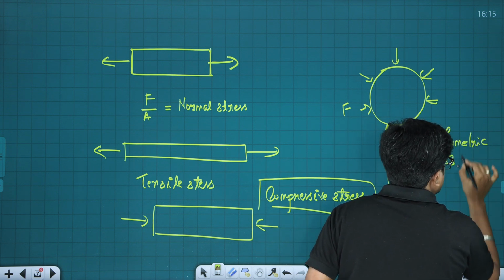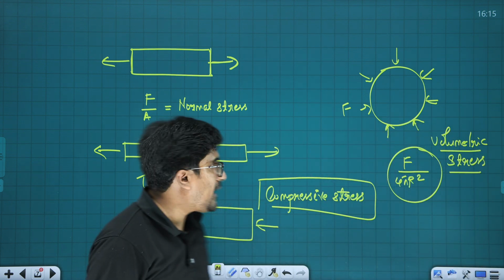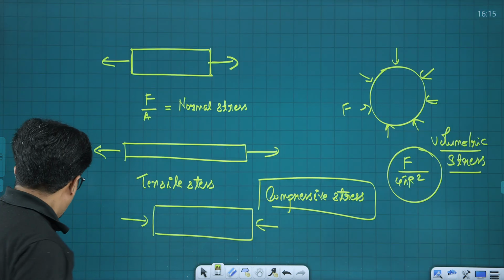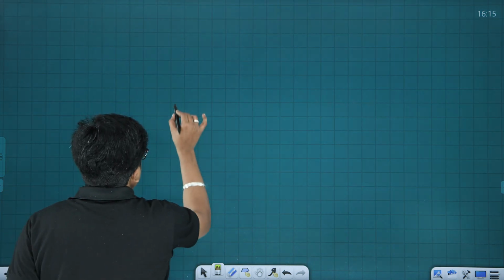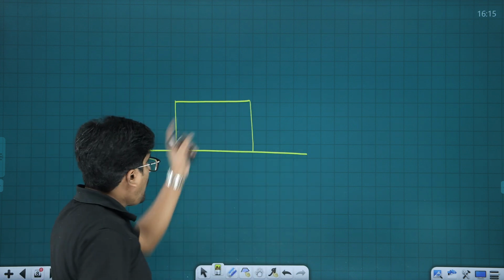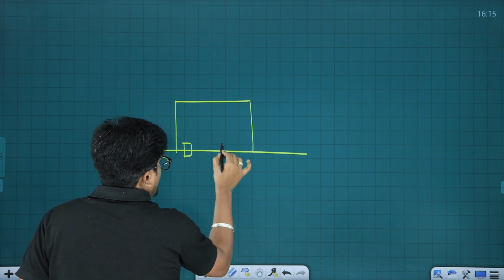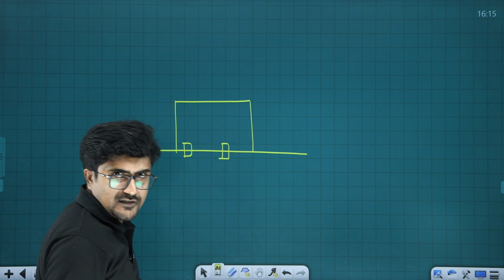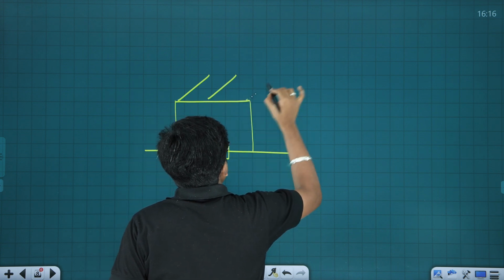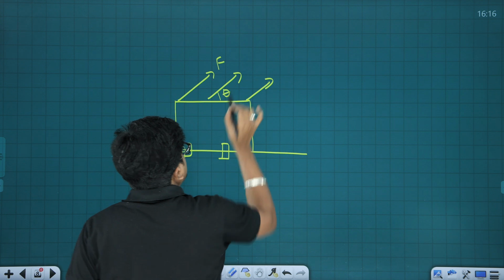Volumetric stress. We call this volumetric stress. Okay, and next comes tangential stress. Let's consider a case like this. Let this be a body kept on a surface, fixed or attached to another surface like this. Now let me apply a force like this, and let this angle be theta.